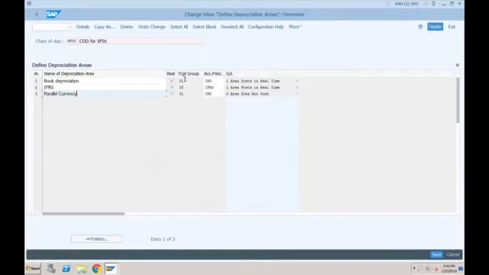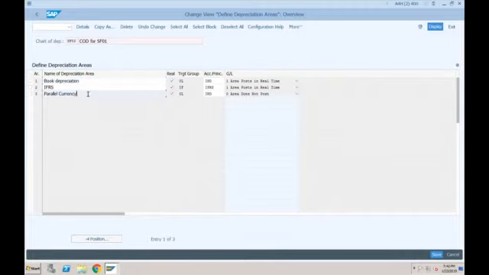That is the reason we created 3 depreciation areas, out of which 2 are posting in real time and 1 is not posting at all. It is only used for reporting purposes. Parallel currency depreciation areas normally don't post anything. They take the values from area 01, and the only thing they do is perform the currency conversion. That's it.